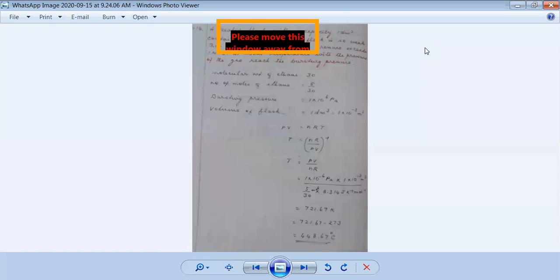pressure below 1 megapascal. So certainly at a particular temperature, the pressure will reach this limit of 1 megapascal, and at that temperature, the flask will burst. And we are asked to calculate that bursting temperature. So first, what is given is the weight of ethane. So from the weight of ethane, you have to calculate the number of moles of ethane.